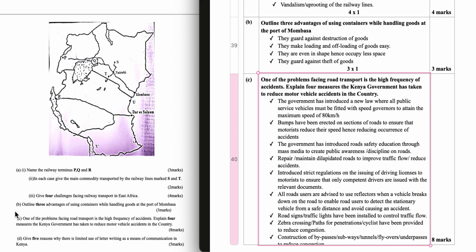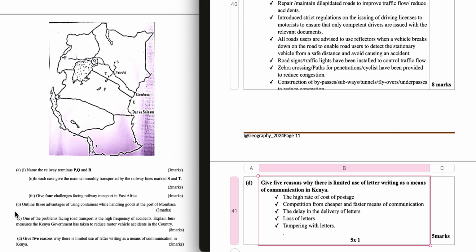Road signs have been installed to control traffic flow. Zebra crossings for pedestrians have been provided to reduce congestion, and there's construction of flyovers and also underpasses to reduce congestion.